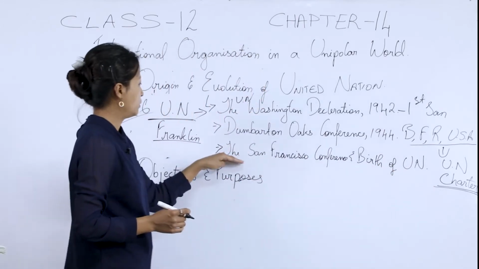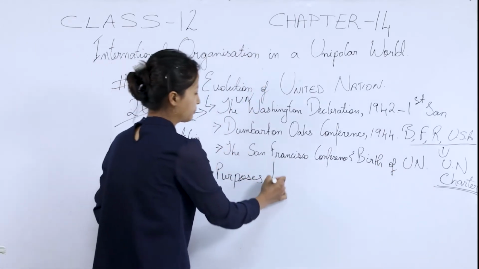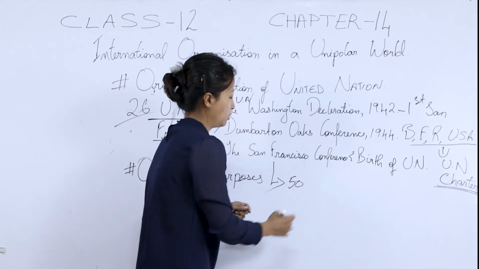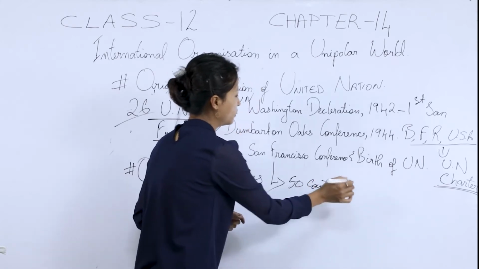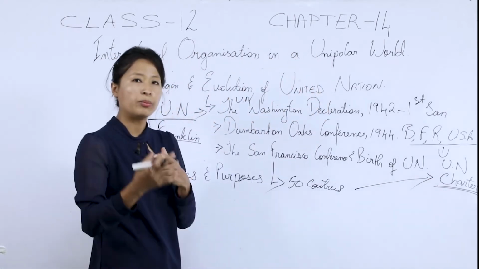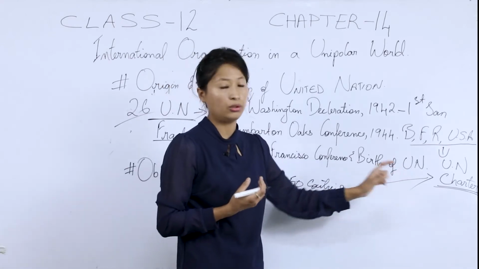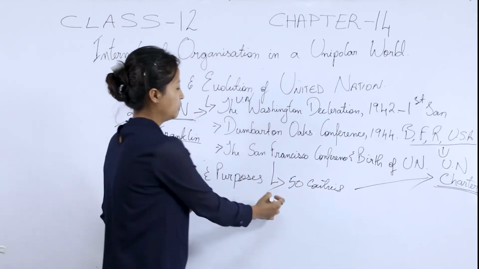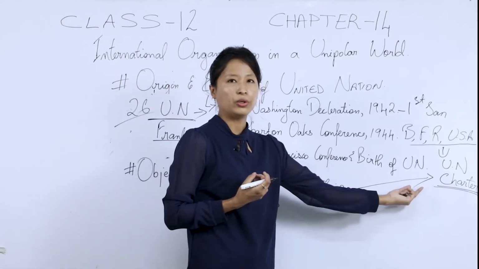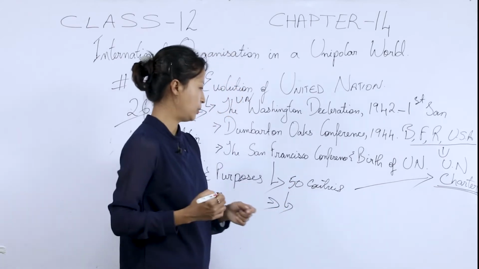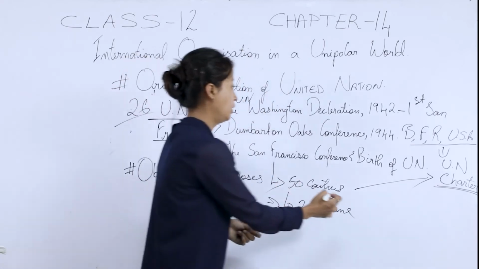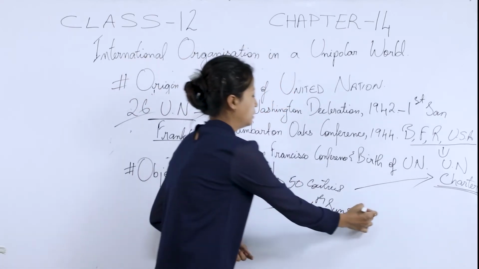All right. Now, the third one, the San Francisco Conference. In this conference, over 50 countries started deliberation, talks, and discussion to come up with a UN Charter, in other words, the UN Constitution. Now, 50 countries discussed, they debated, and then finally they took up the UN Charter. They signed the UN Charter on the 26th of June, which happened to be the last date of the conference, in 1945.